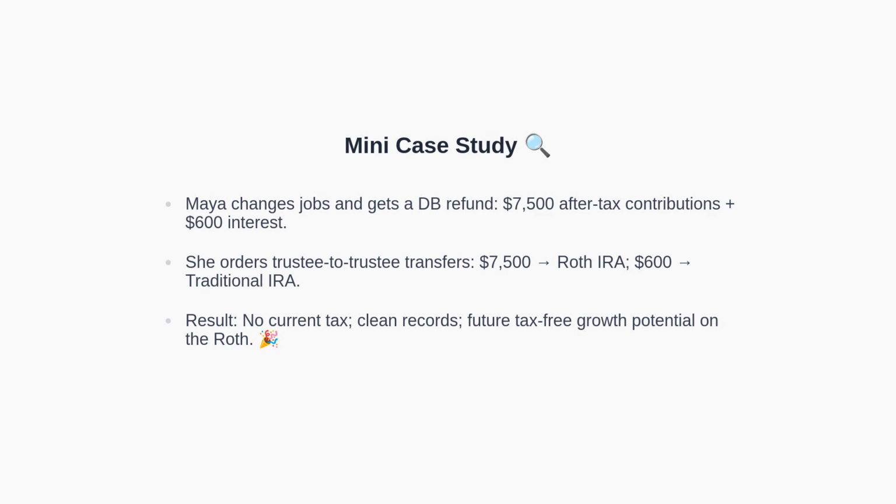Consider Maya, who changes jobs and receives a defined benefit refund consisting of $7,500 of after-tax contributions and $600 of interest. She instructs direct trustee-to-trustee transfers. The $7,500 goes to her Roth IRA, and the $600 of interest goes to her traditional IRA. There is no current tax. The records remain clean, and she positions the after-tax principal for potential tax-free growth. With the case clear, let's cover common pitfalls to avoid.